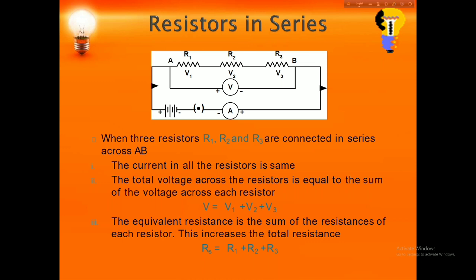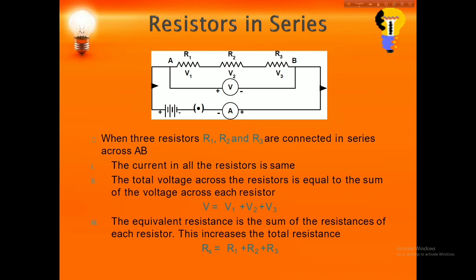We know that in series the current in all the resistors is the same, so the total voltage across the resistors is equal to the sum of the voltage across each resistor.